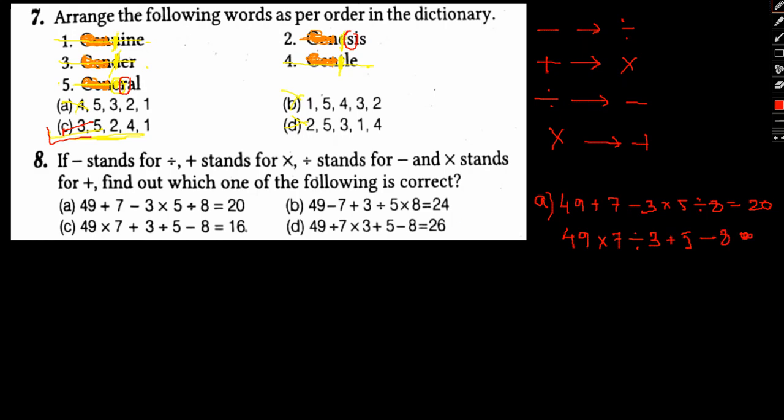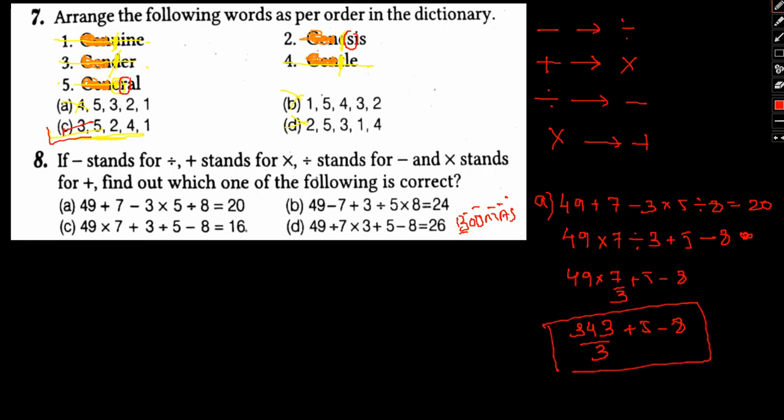So here we will follow the BODMAS rule, that is bracket, division, multiplication, addition, and then subtraction. Okay, let's start off. So division, so we have 49 into 7 by 3 plus 5 minus 8. Okay, again 49 into 7, this gives us 63, 28, 34 by 3 plus 5 minus 8. So this particular term in no way will yield us 20. There's absolutely no way. So this is wrong.